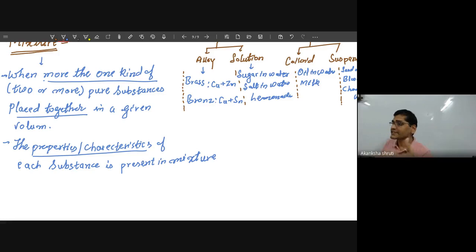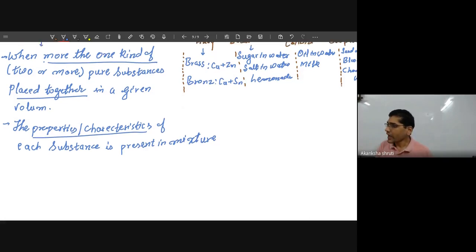So both the tastes are present, meaning both the substances are present as they are, then only they are a mixture. Okay, students? So the property or characteristic of each substance is present in a mixture.